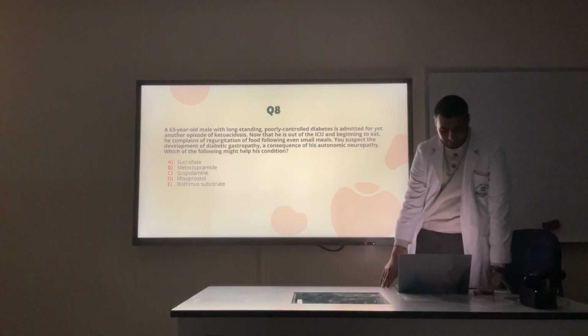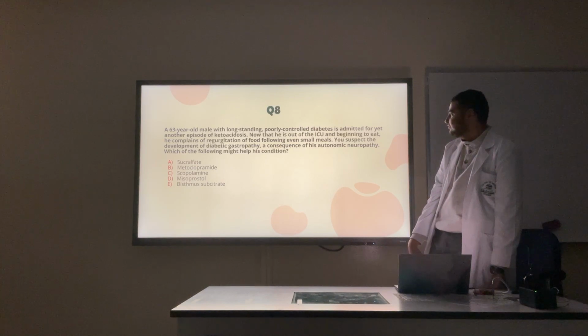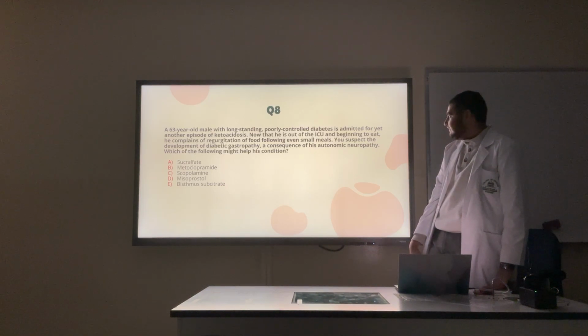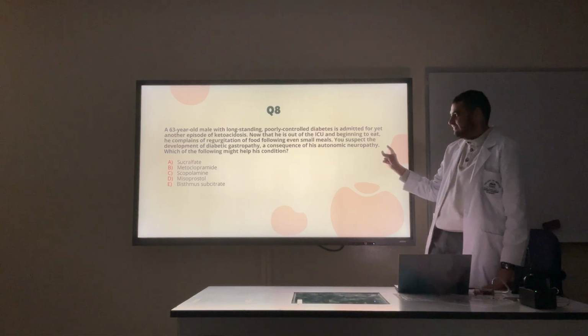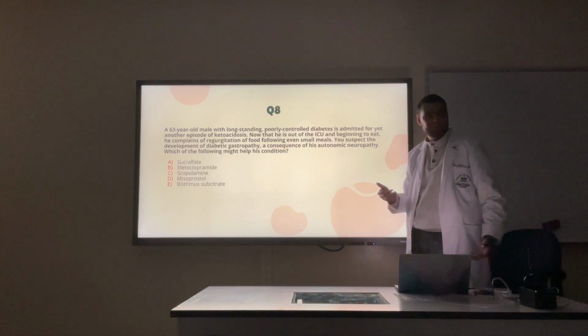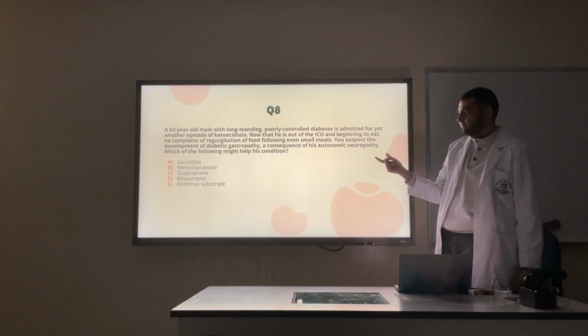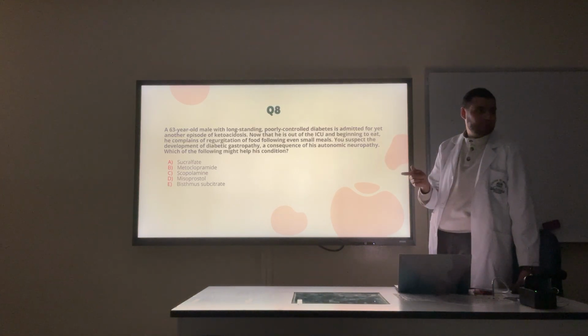I'll try to go a bit quicker. A 63-year-old male with long-standing, poorly controlled diabetes is admitted again for yet another episode of ketoacidosis. He had one once before. He's out of the ICU, beginning to eat. He complains of regurgitation, even after small meals. The doctor suspects the development of diabetic gastropathy. Okay, it's a neuropathy thing, so there is a problem with movement of the gastric content. What drug would you use here? Do you all agree it's metoclopramide?